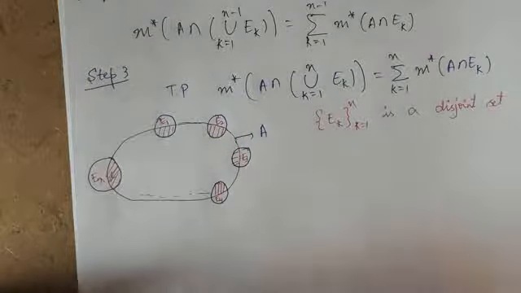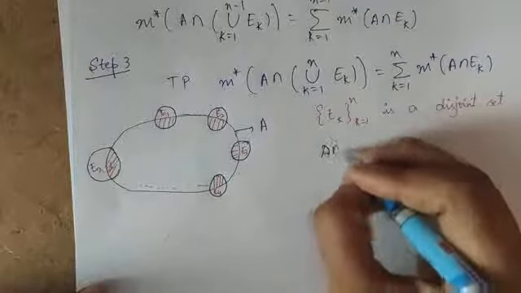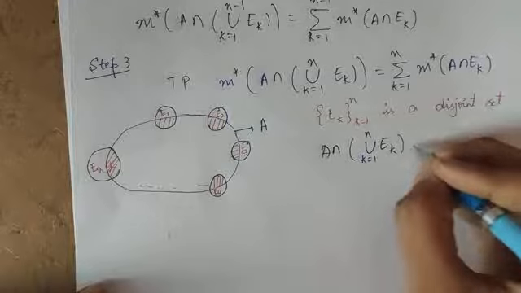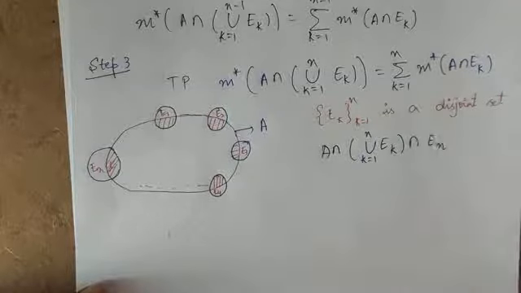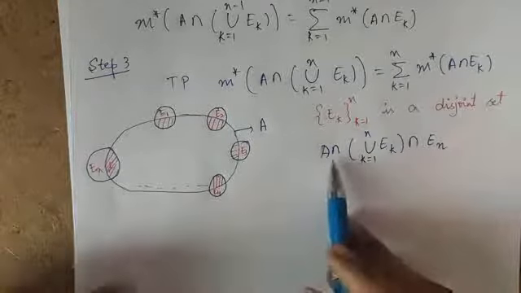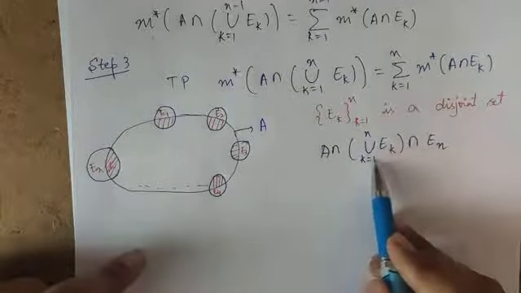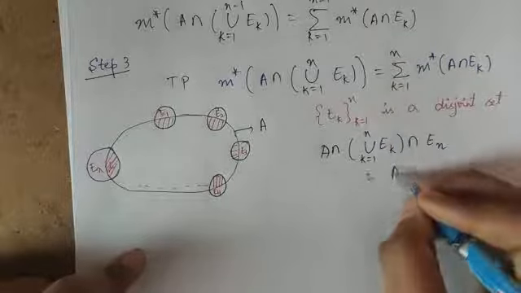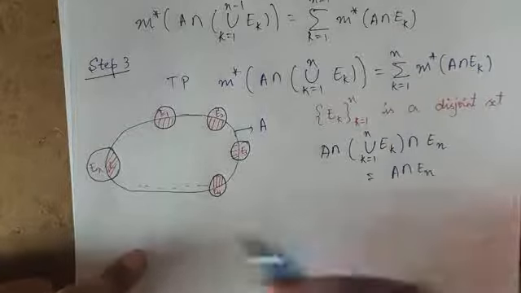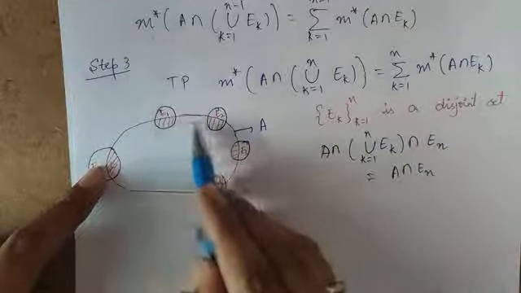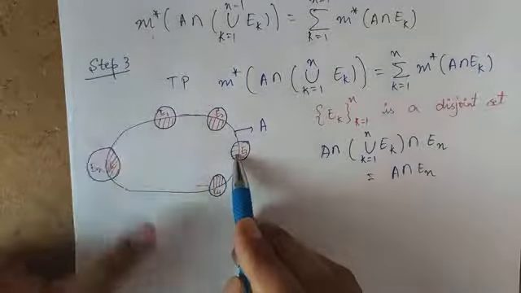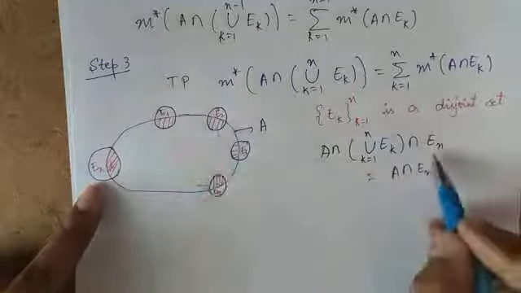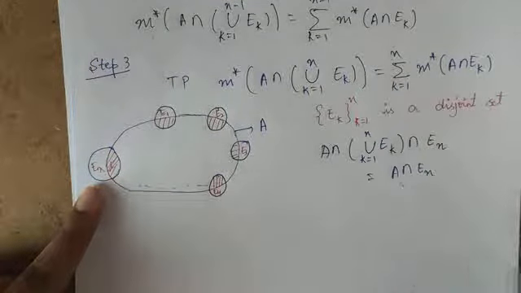So first let's find out A intersection union k = 1 to n Ek intersection En. Okay. So what will I get? A intersection union of k = 1 to n Ek intersection with En means, is it A intersection En? That is this part. You will get this part. A intersection union of Ek means this part. Again, if you intersect this with En, you will get A intersection En.